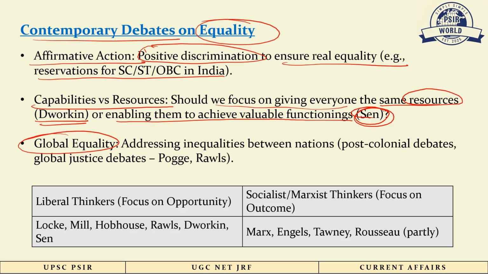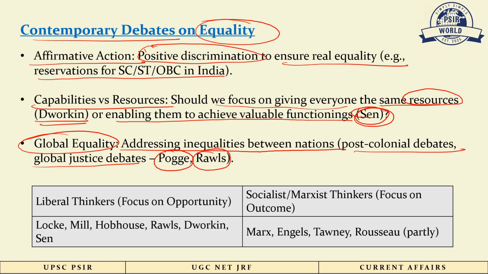Global equality is also one of the debated concepts, in which we talk about addressing inequalities between nations. It is most popular in post-colonial debates or global justice debates. Pogge and Rawls are major thinkers who talk about global equality.